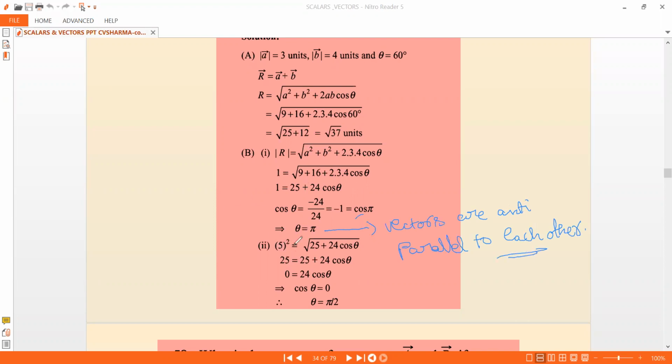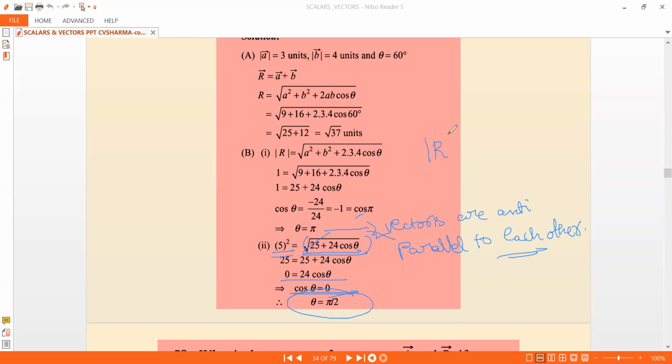And then you put the resultant as 5. 5 is equal to square root of 25 plus 24 cos theta, and again square it on either side. Once you take the square on either side, the square and root get cancelled out, and then you get 25 equals 25 plus 24 cos theta, and cos theta is equal to 0. When cos theta equals 0, theta happens to be pi by 2. So this is the conclusion you get for the second case.